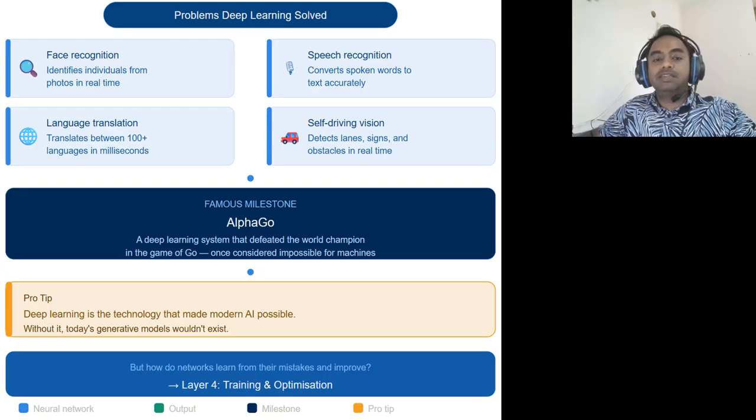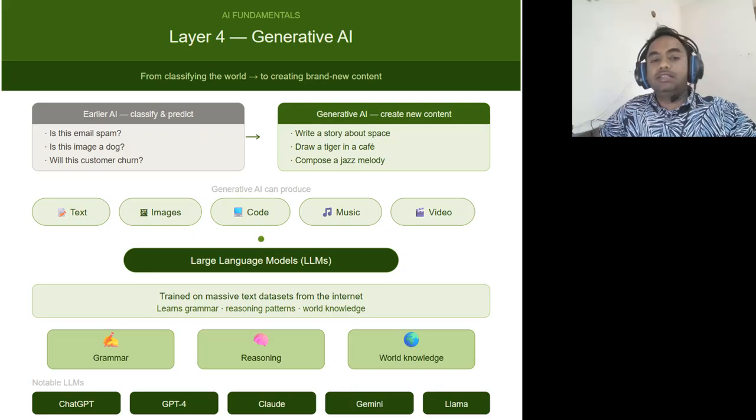So deep learning is the technology that made modern AI possible. Without it, today's generative models would not exist. Now the fourth layer is generative AI. Earlier AI systems mostly classified or predicted things. Example: is this spam? Is this a dog? But new models can create brand new content. This field is called generative AI. Generative AI can create text, images, code, music, videos.